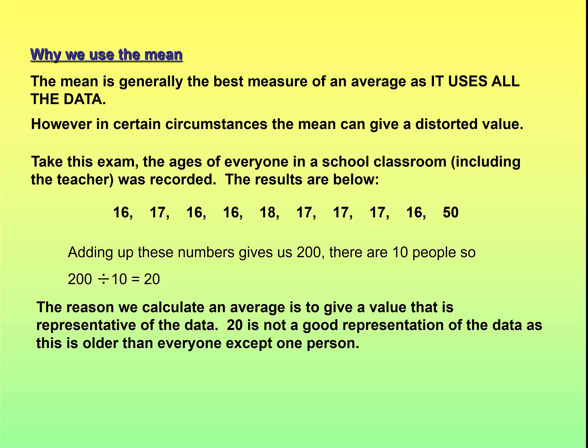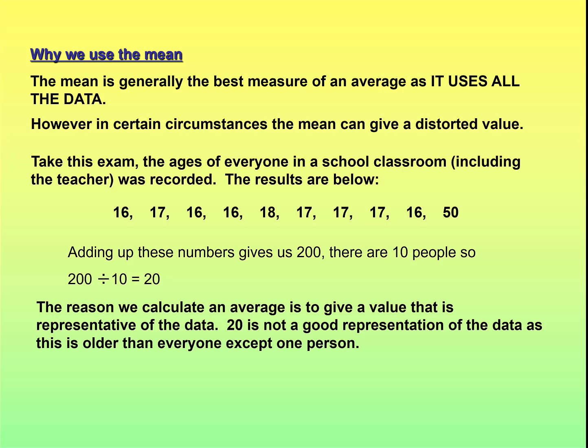Now, one of the reasons we calculate an average is to give a value that is representative of the data, i.e. one number that we use to represent the entire data set. But in this case, 20 is not a good representation of this data. Everybody except one person is younger than that, and no one's 20.